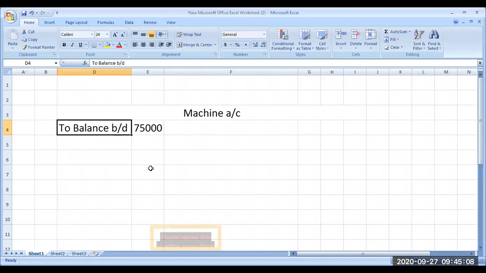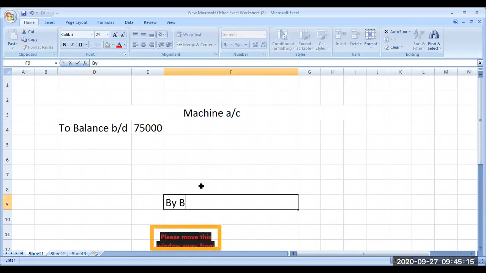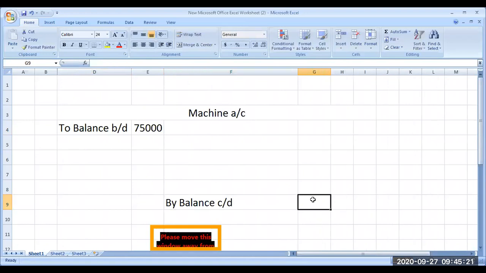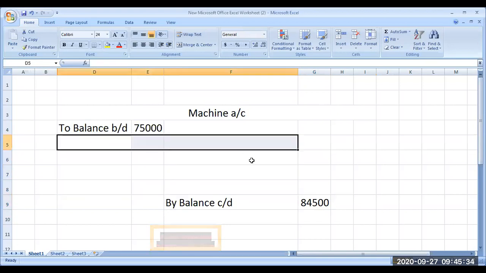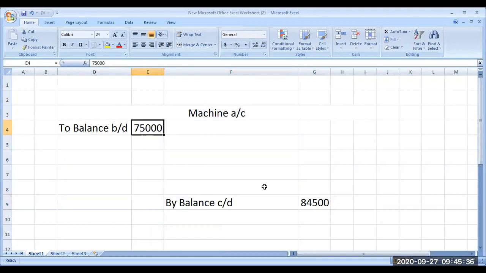Machinery, 84,500. This is the closing balance. By balance, just a rough ledger account, showing how the machinery account has changed from the beginning to end. The end is 84,500. If there is no information in between, this is the opening balance, the closing balance. In between, nothing happened. We can just take the difference as purchase of machinery.